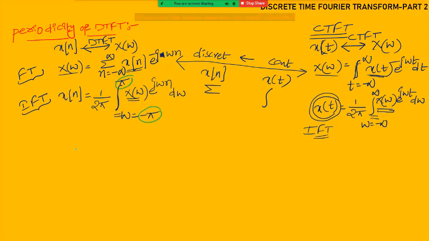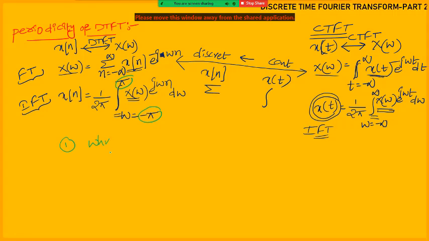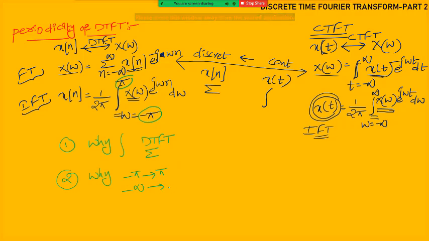Here I need to tell you two things. One is why integral, even though we are dealing with DTFT, why integration we have taken instead of sigma. Second one, why limits have been taken like minus pi to plus pi instead of minus infinity to plus infinity.